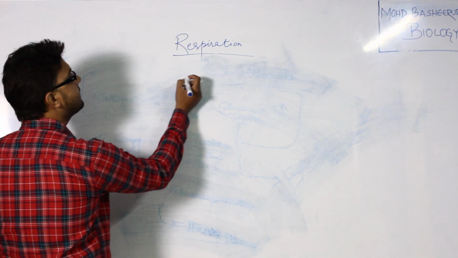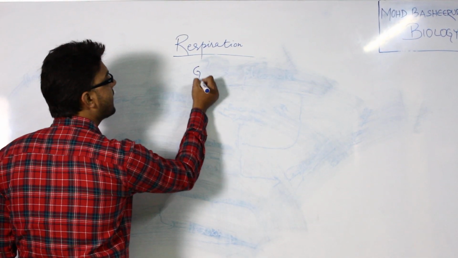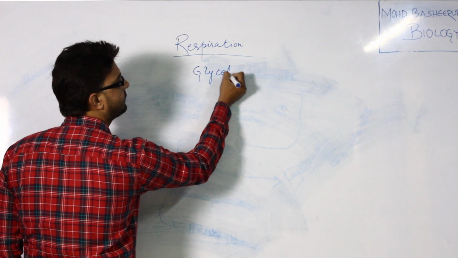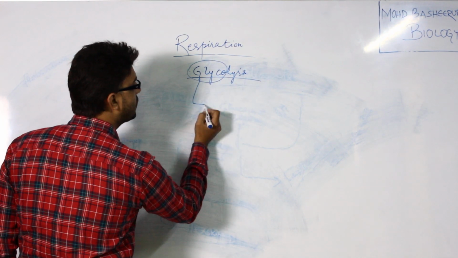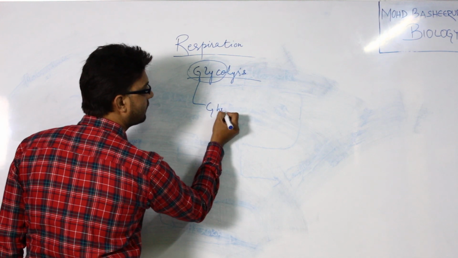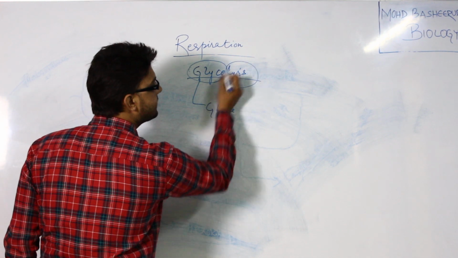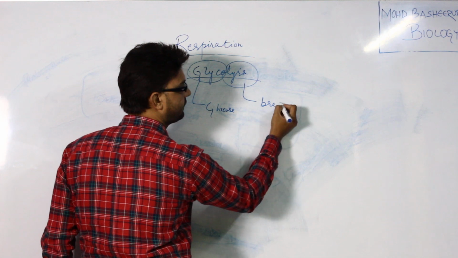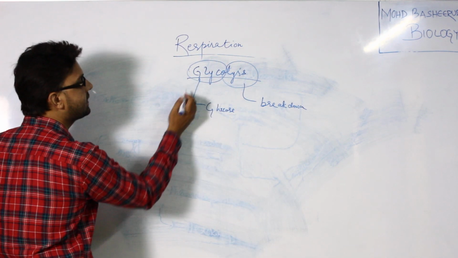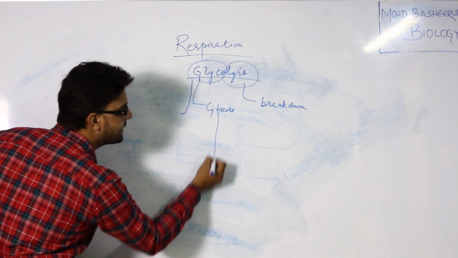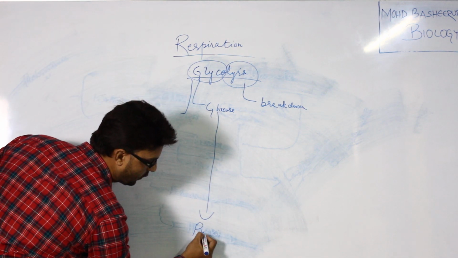Glycolysis is the process where glyco means glucose and lysis means breakdown. So under glycolysis, what happens? Glucose is broken down into pyruvate.